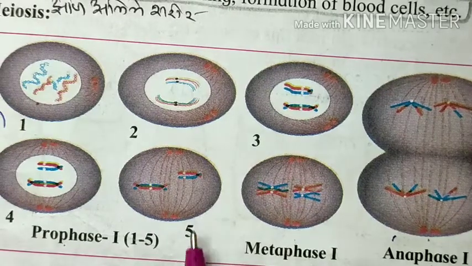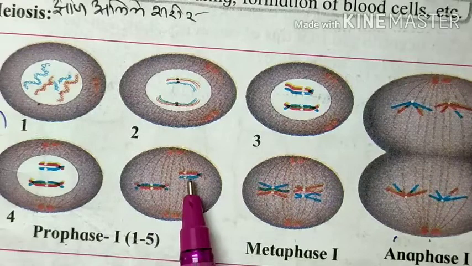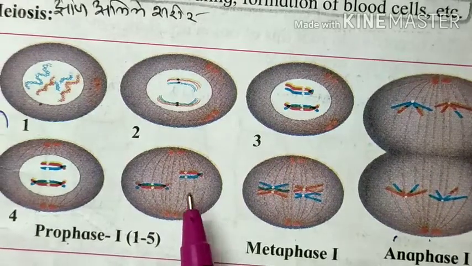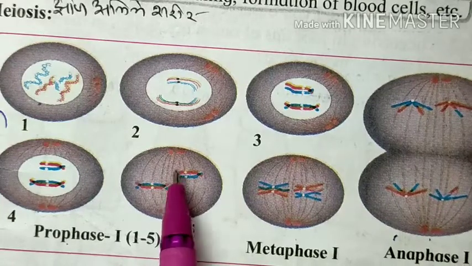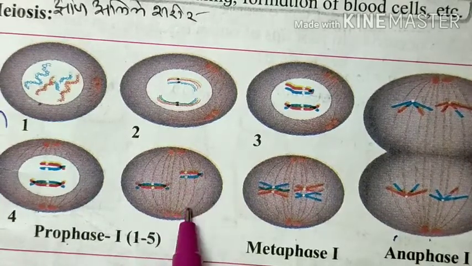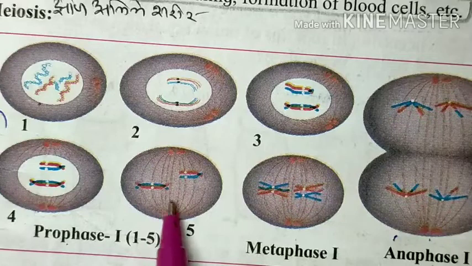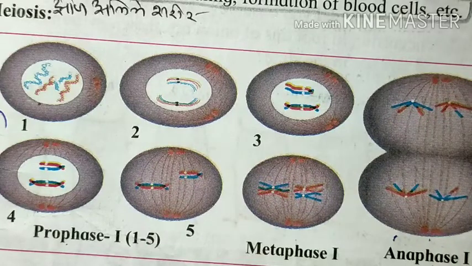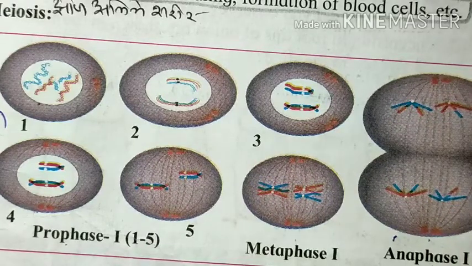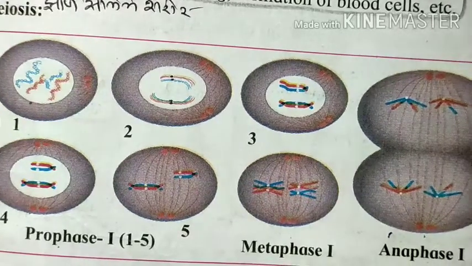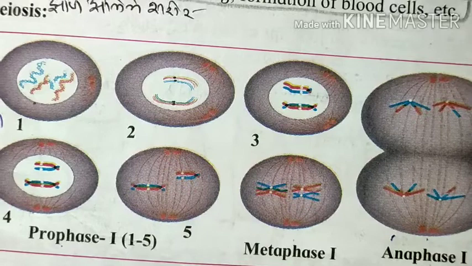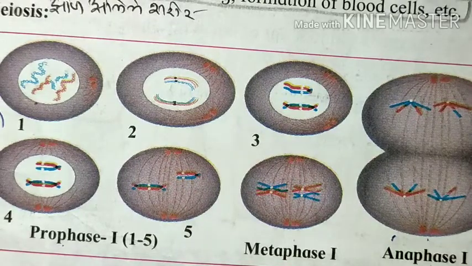See, in this case, the crossing over in between the homologous chromosomes takes place. These chromosomes separate from each other, and these fibers are called the spindle fibers. Spindle fiber production takes place in diakinesis. Then again, the nucleolus disappears and the nuclear envelope also breaks down, the same thing as in mitosis.